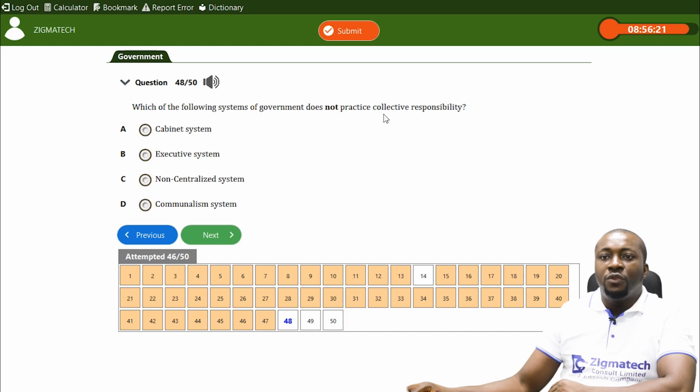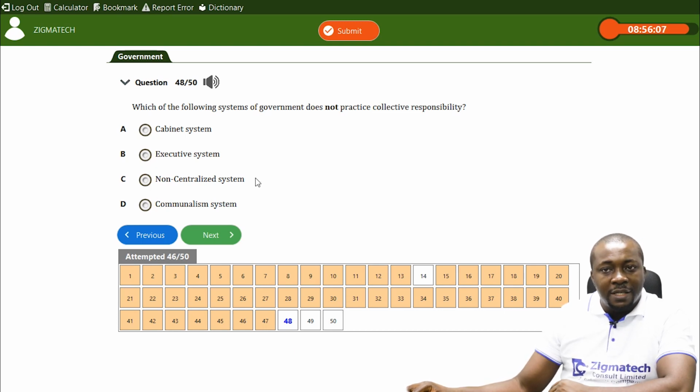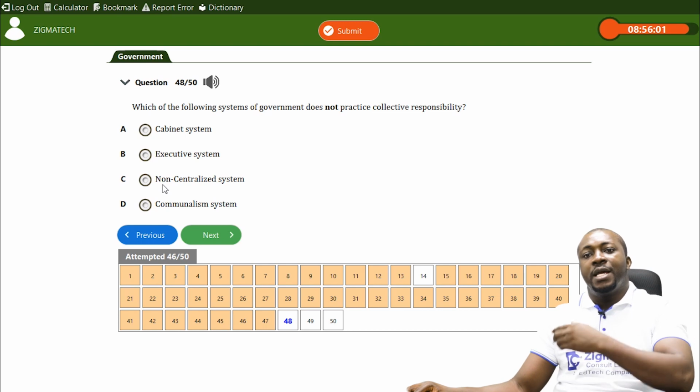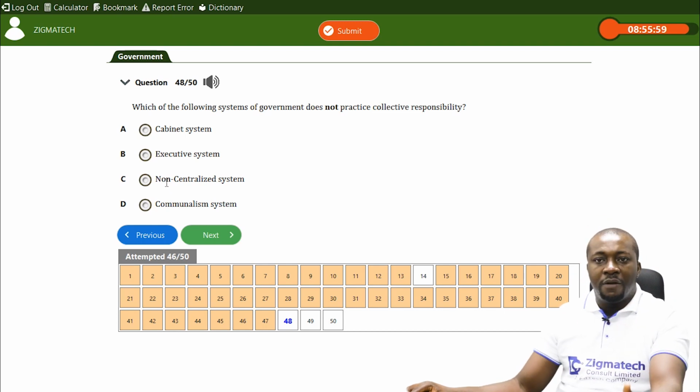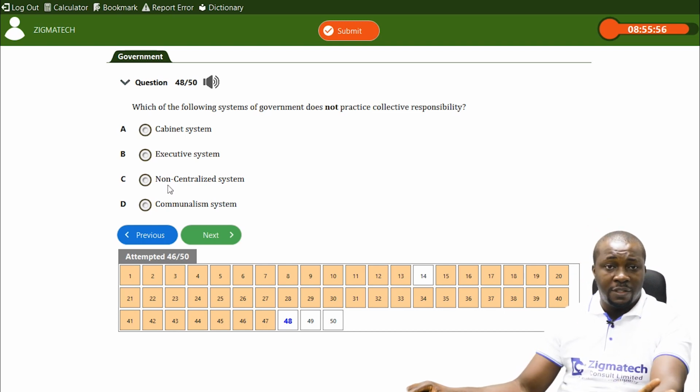Which of the following does not practice collective responsibility? The cabinet system practices it. That is, you're talking about the parliamentary system. The executive system, okay, let's look at this. The non-centralized system has nothing to do with collective responsibility, because we're talking about a federal system of government. When you're talking about collective responsibility, we are looking at the executive proper.